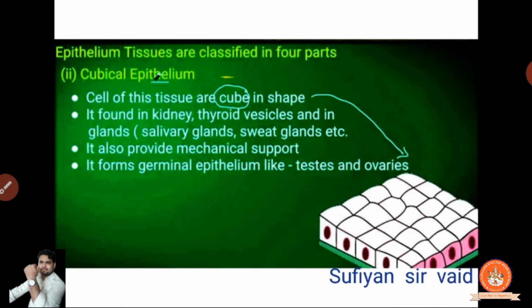Now, cuboidal epithelium. So what is cuboidal epithelium? It looks like a cubic form. By watching this diagram, you can observe that it looks like a cubic form.